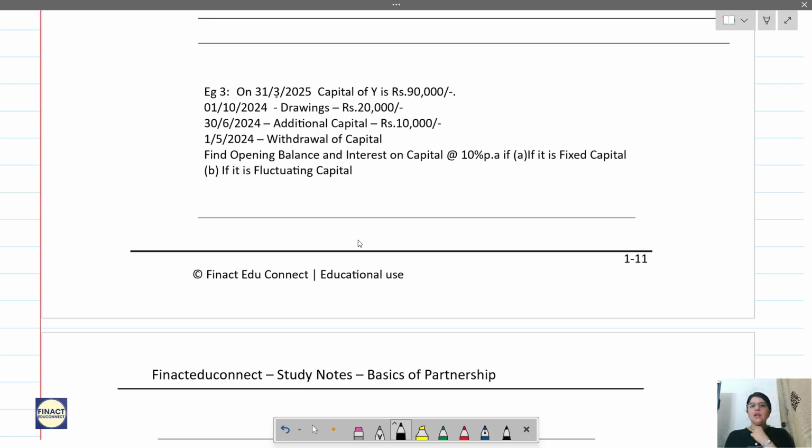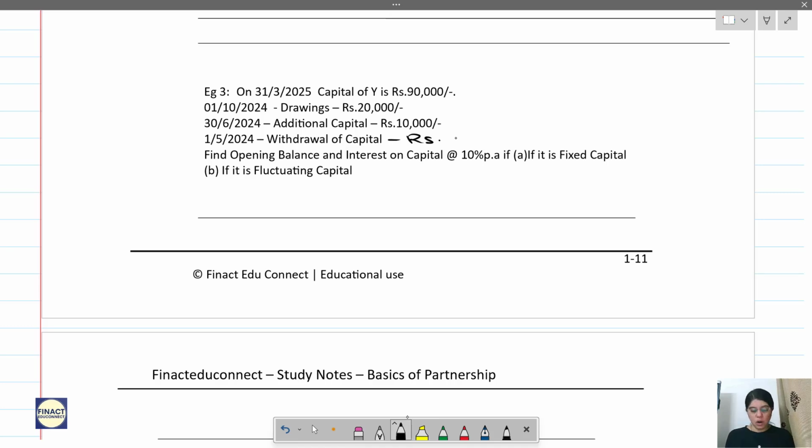On 31st March 2025, capital of Y is 90,000. On 1st October 2024, drawings is 20,000. On 30th June 2024, additional capital is 10,000. And on 1st May 2024, there was a withdrawal of capital of, this question has a printing error, there is a number missing.